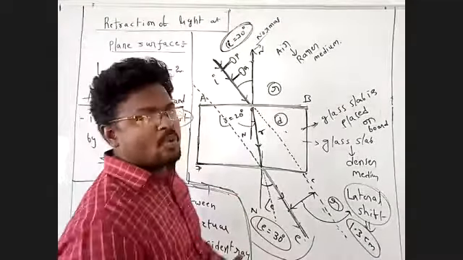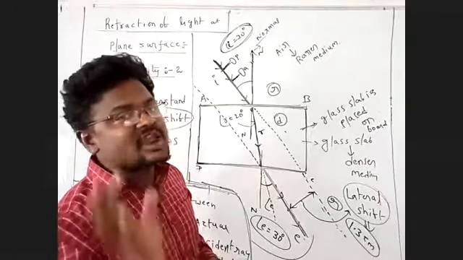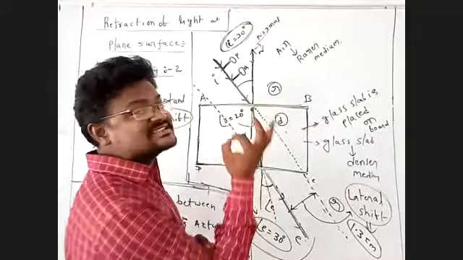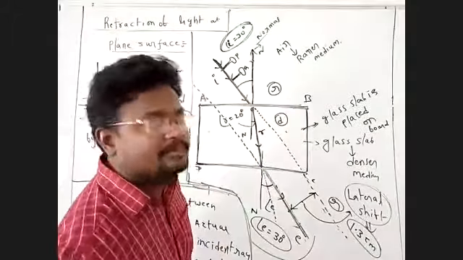Next, the plain glass slab is placed in the middle of the paper.